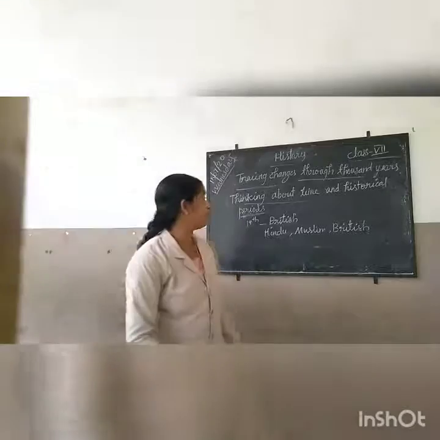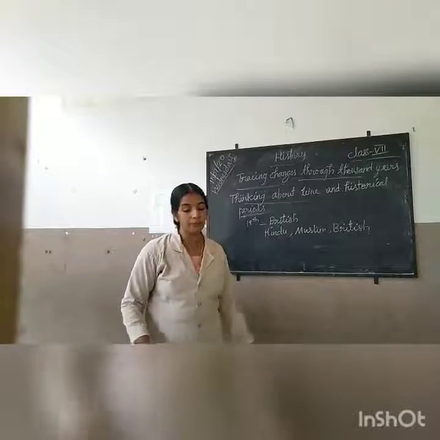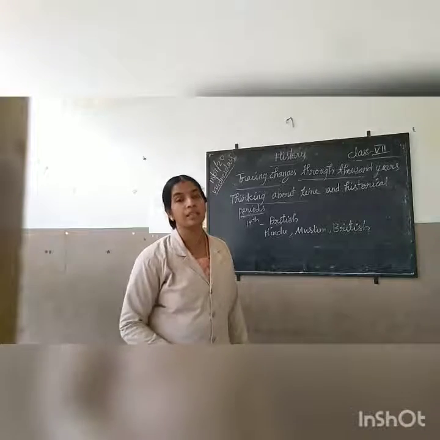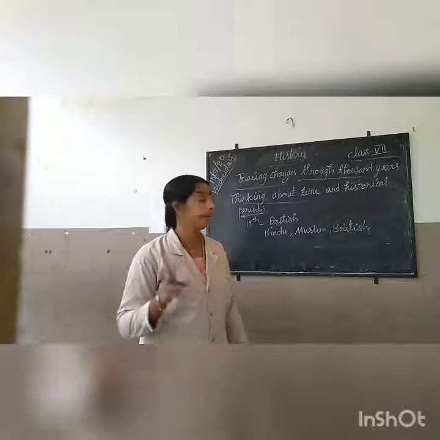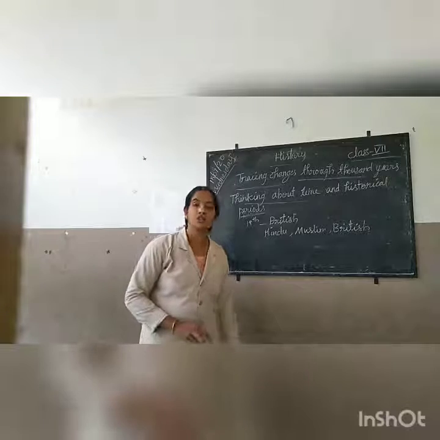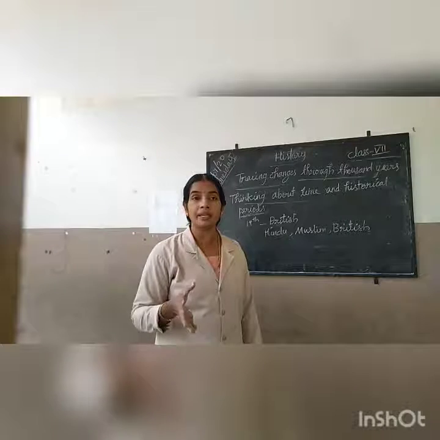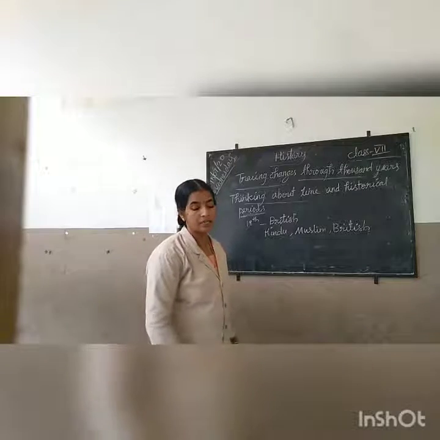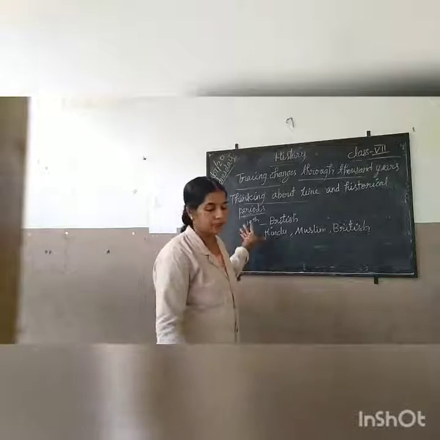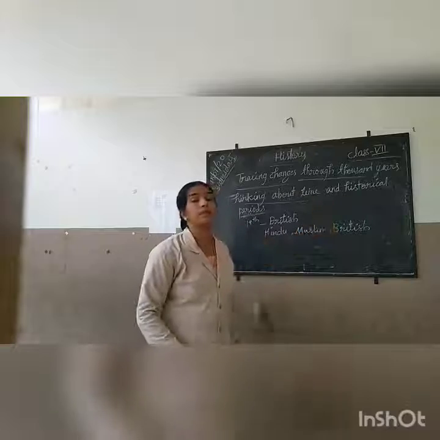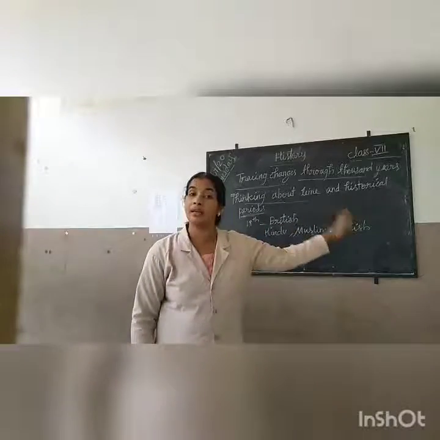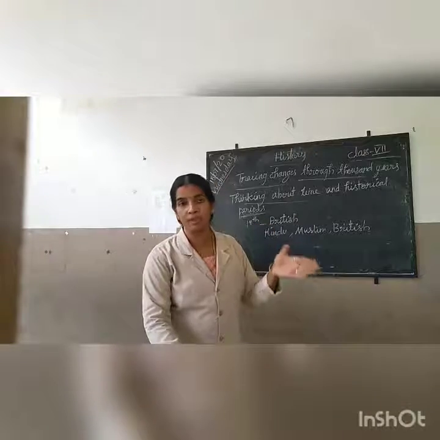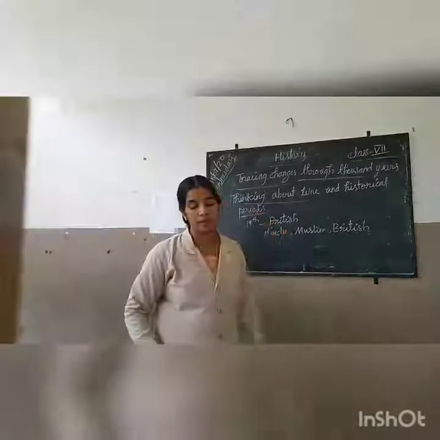In the middle of the 19th century, British historians divided Indian history into three periods. The division was based on the Hindu period, Muslim period and British period, that is, the ancient, medieval and modern.